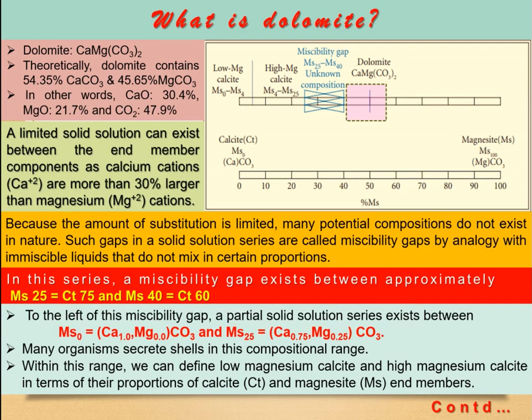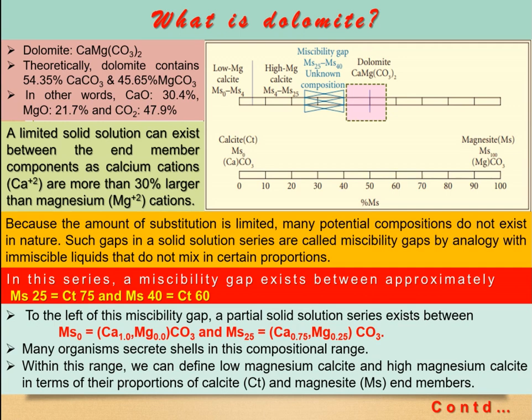Although these two cations have the same charge, +2, because of the ionic radii difference, which is more than 30%, limited substitution occurs. Because the amount of substitution is limited, now what will happen?